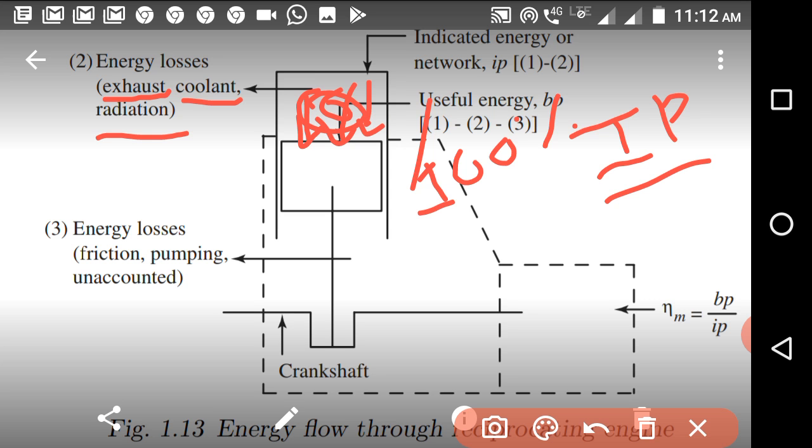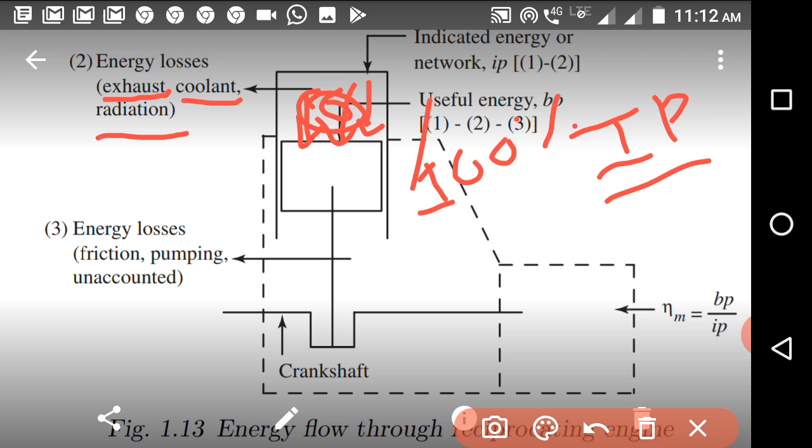What is the input to the engine? We are combusting fuel, and due to that combustion we are getting the heat energy. So first of all, the input to the engine is the heat supplied.